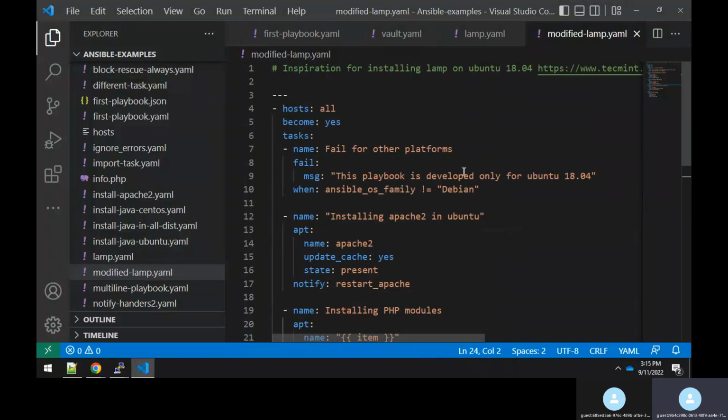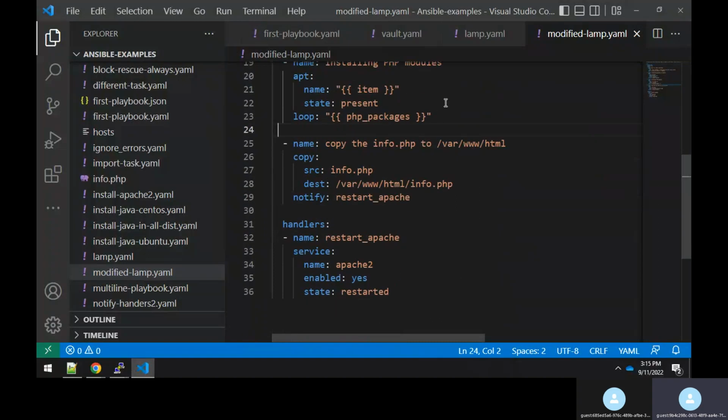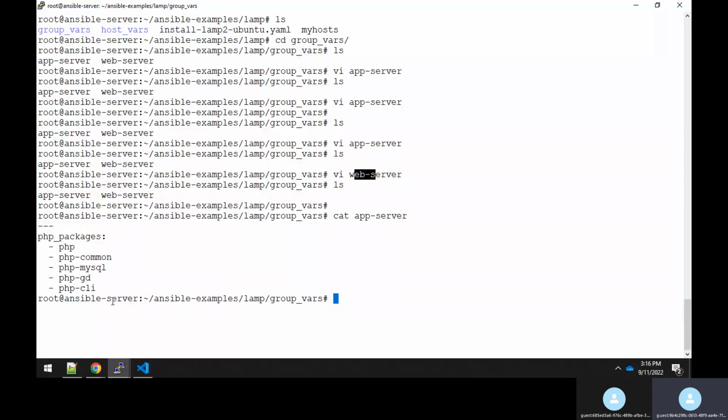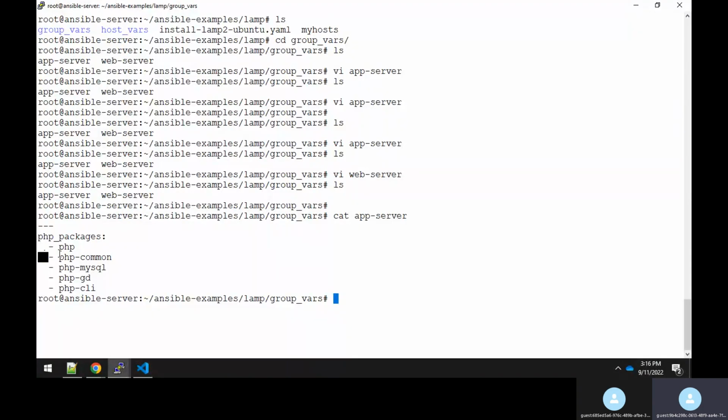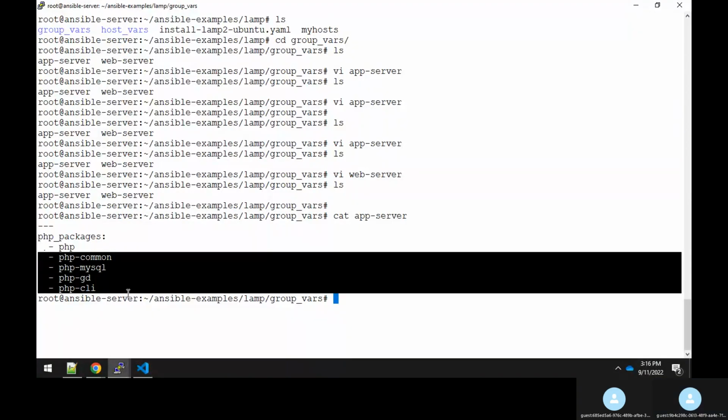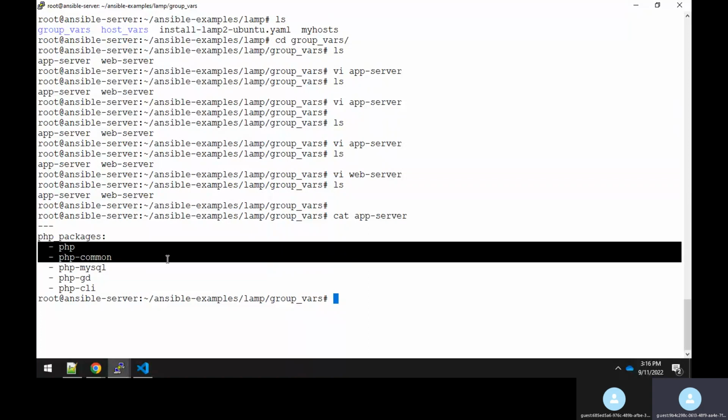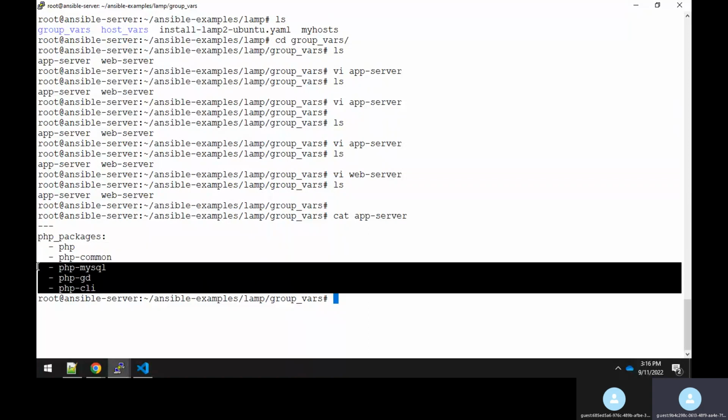In that case, you will give the entire playbook file to the other team. Now the other team will say, Rajesh, I'm installing the PHP packages, but I'm not trying to install all these packages. I might install only one or two. I don't need these three. No problem.